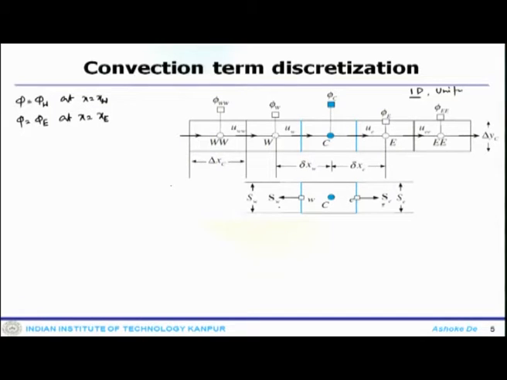So, one can find the analytical solution: phi minus phi W by phi E minus phi W equals e to the power Pe L into x minus x W by L minus 1, divided by e to the power Pe L minus 1, where Pe L is called the Peclet number.